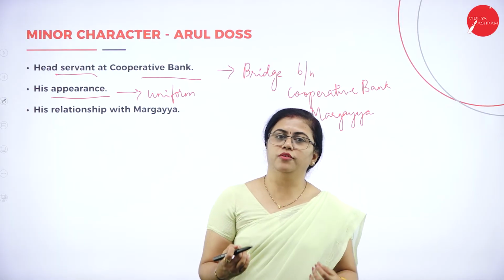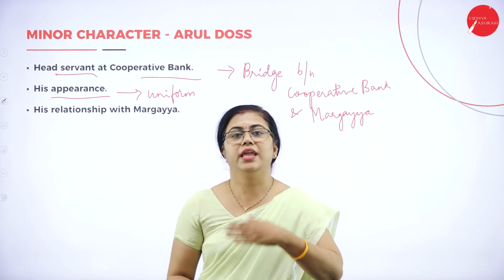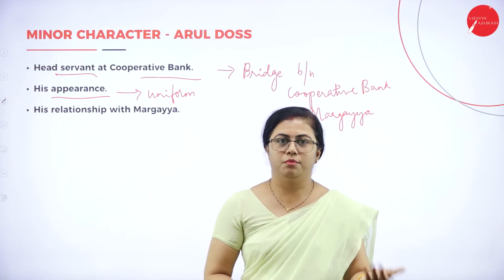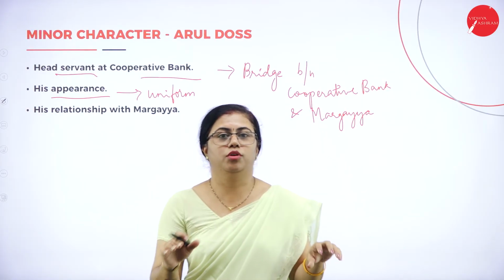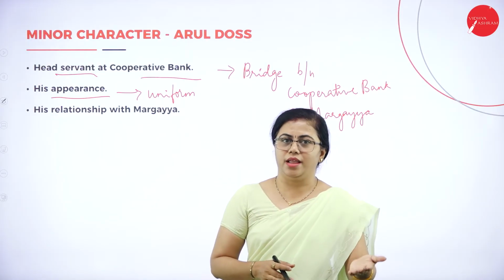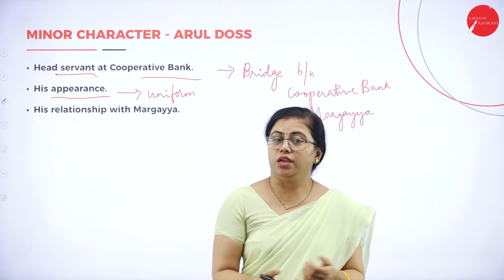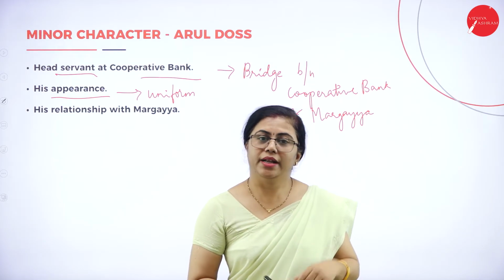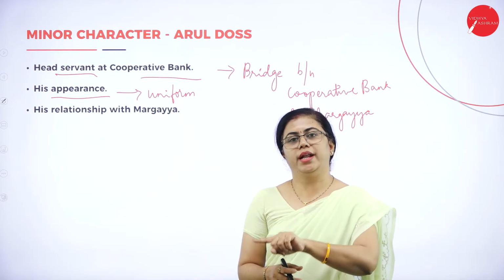Only because of that uniform, he has such an authority. He just tries to overpower Margaya. He tries to belittle Margaya in front of all the villagers, insult Margaya in front of the villagers, which he will not be able to do otherwise. But at the same time, Margaya is also worried about Arul Das.